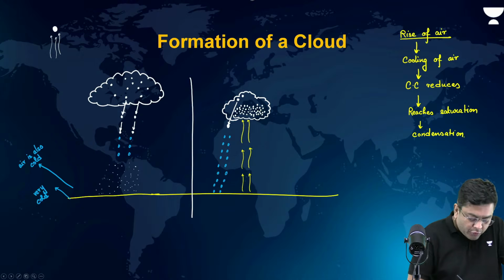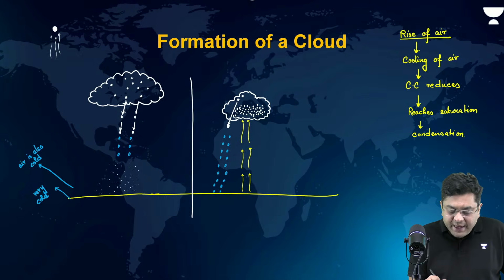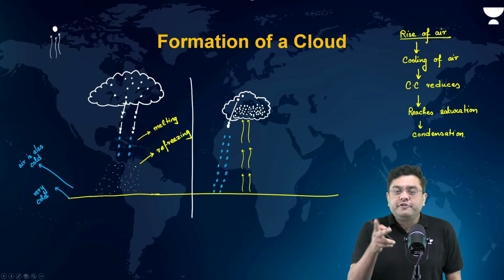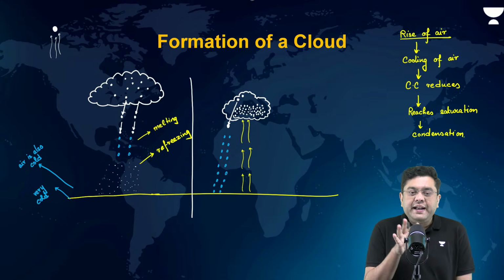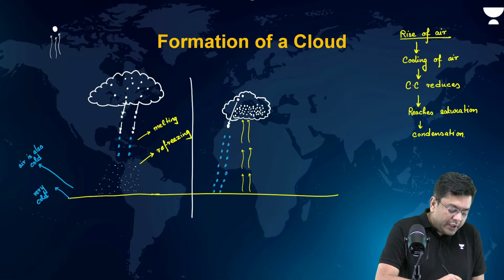So, in the case of snowfall, what are the processes? You have initial melting and eventual refreezing. Okay. Both of them are associated with the case of the snowfall. That is how you experience snowfall.